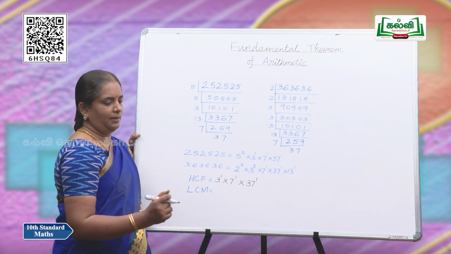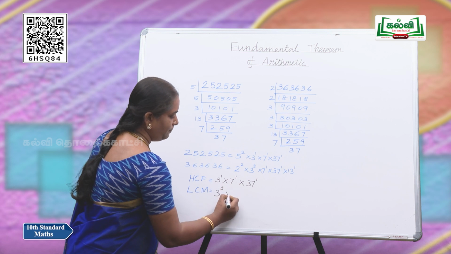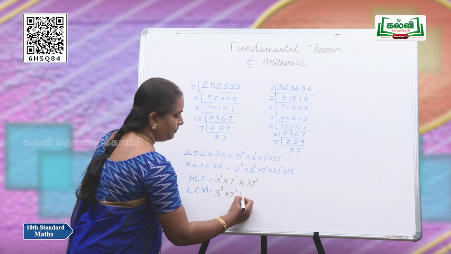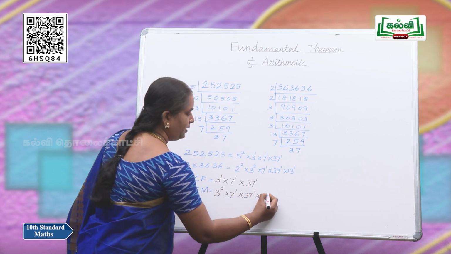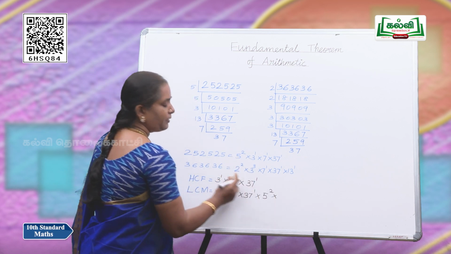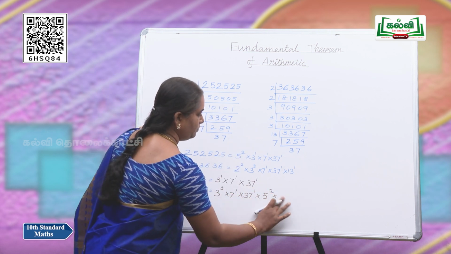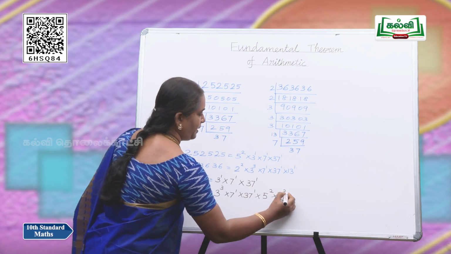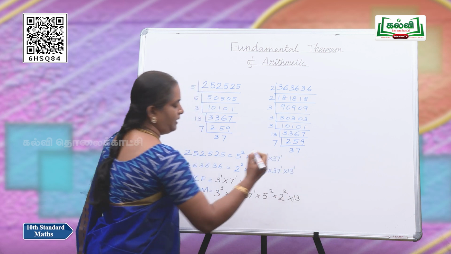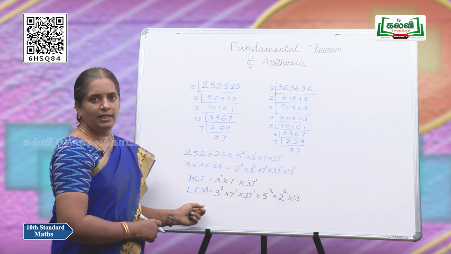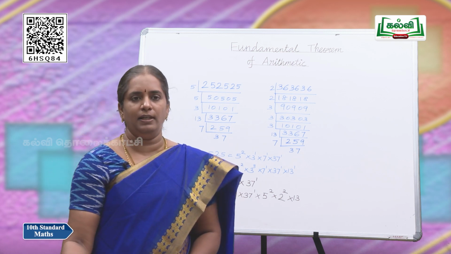Now we are going to find the LCM. In LCM, 3 with the highest power is 3, 7 power 1, 37 power 1, and 5 power 2 should be written as the largest power of 5 is 2, and 2 power 2 which is present here should be written again. 13 also should be multiplied. So, this is our LCM. Multiply and find the answer of HCF and LCM.